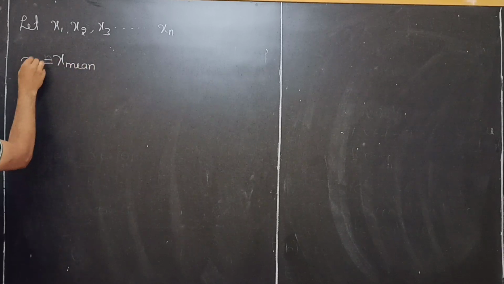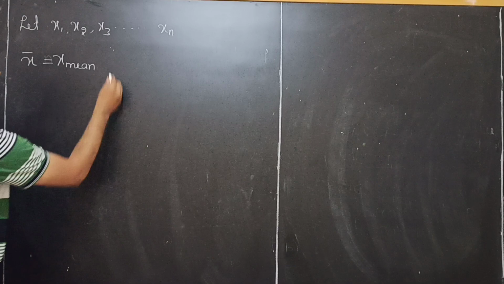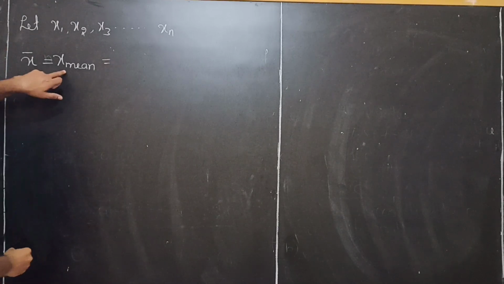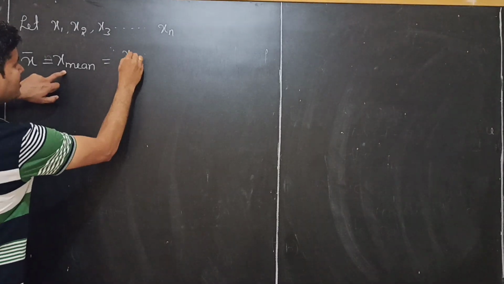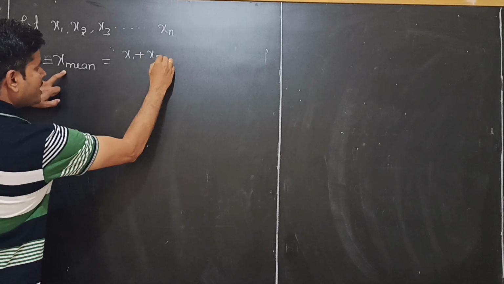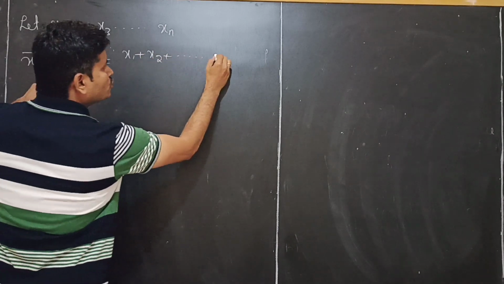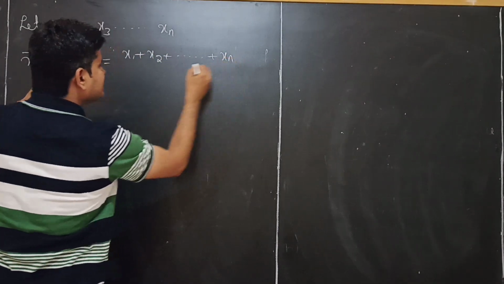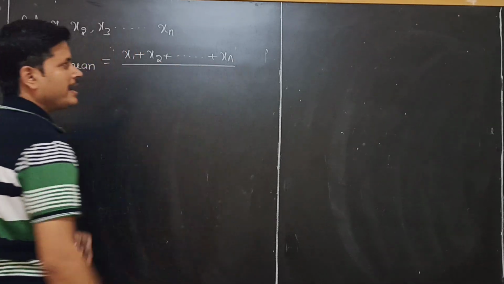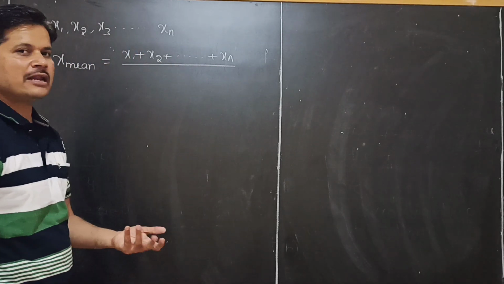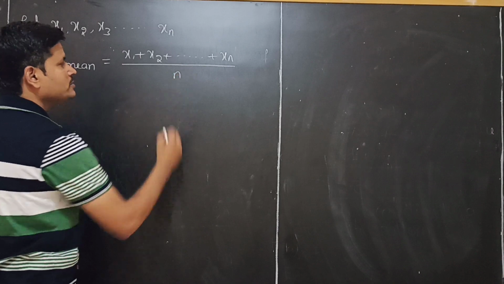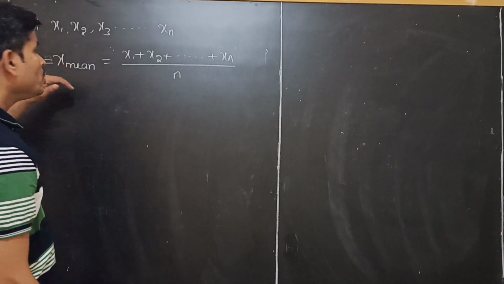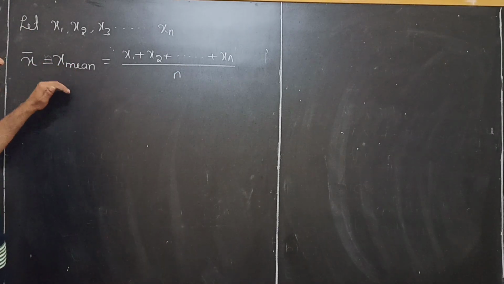This we can also write as x bar. To get the x mean, we take x1 plus x2 plus so on plus xn, whole divided by how many times we measured the physical quantity? N times. Then we will get the true or mean value.